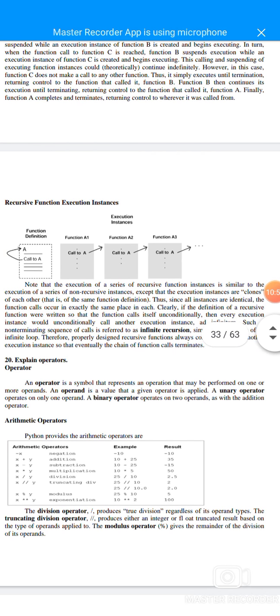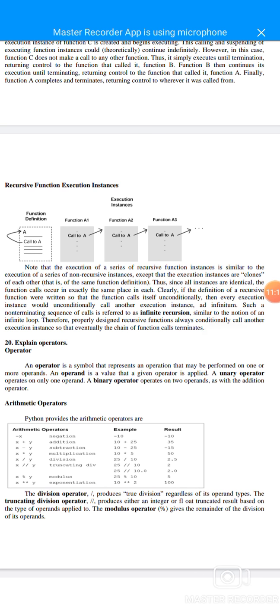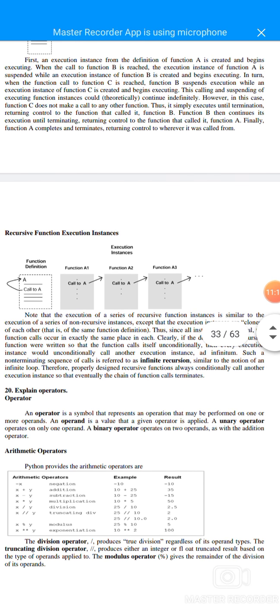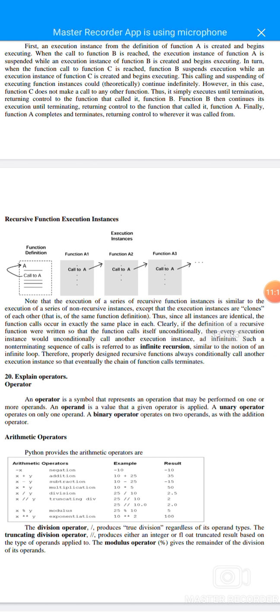Recursive function execution instances: the function definition is function A, and the execution instances are A1, A2, A3, where each calls A. The execution of recursive instances is similar to the execution of a series of non-recursive instances, except that the execution instances are clones of each other, since all instances are identical and function calls occur at exactly the same place in each.